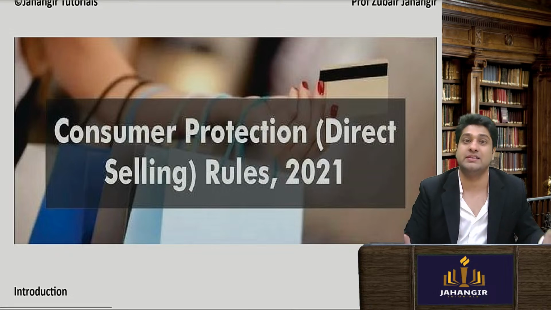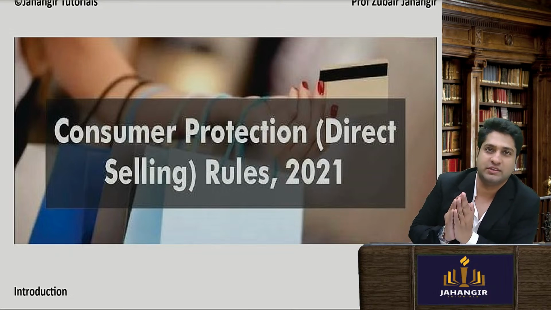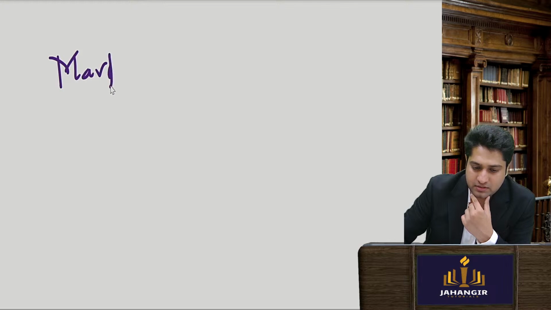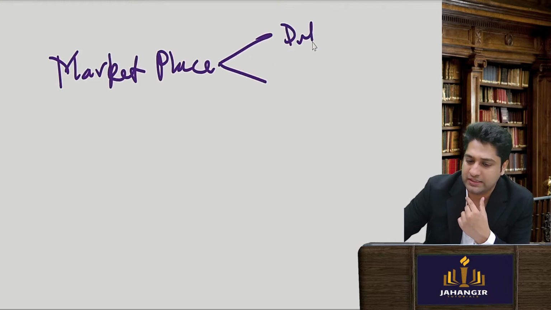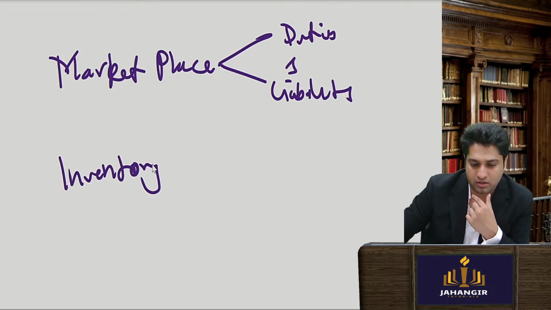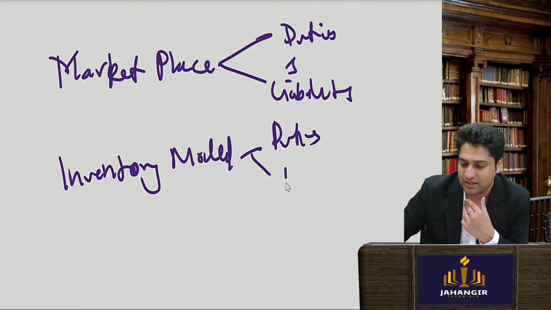With this we are done with the e-commerce rules 2020. Simple. So they initially covered the marketplace duties and liabilities, and then they covered the inventory model duties and liabilities.